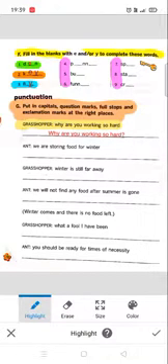Now let us read the second sentence. Ant. We are storing food for winter. Now this sentence gives information about what the ants are doing. So the first letter of the word will be capital and the information is given.